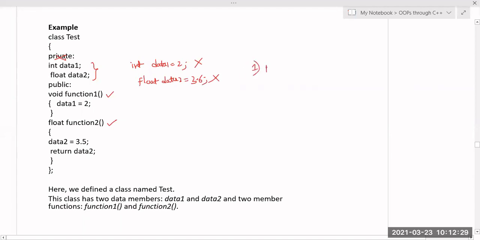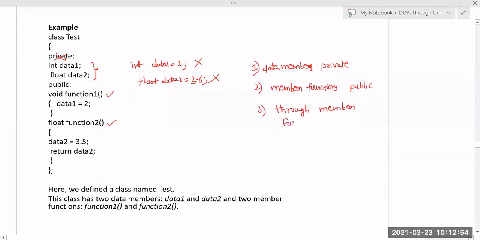There are fundamentally three rules for a class. One, the data members should always be in the private section. Two, the member functions should be in the public section, by which I can access the data. Three, through member functions only we can access the data members.